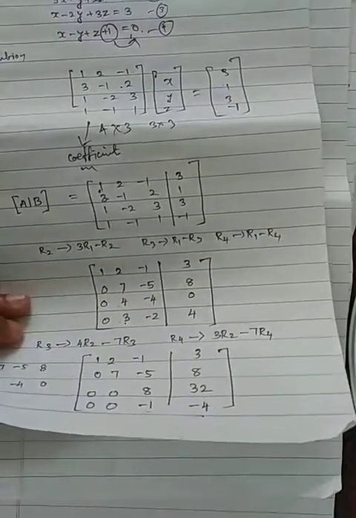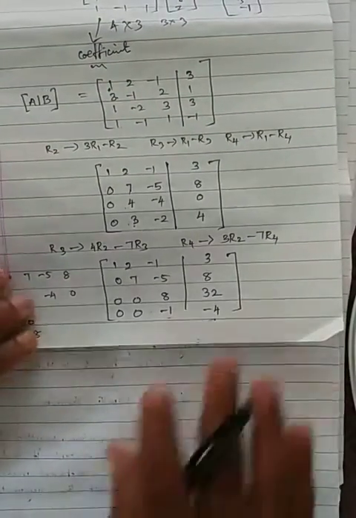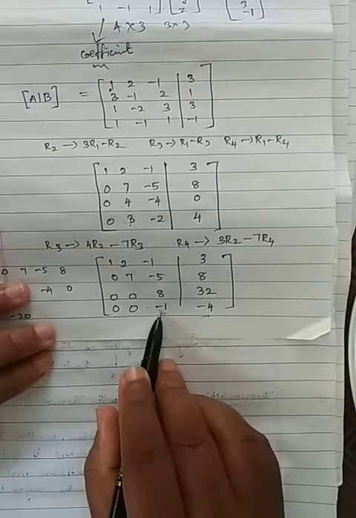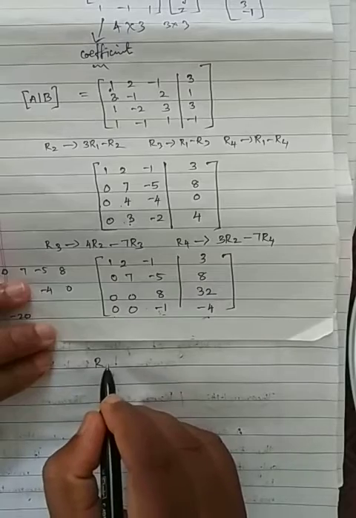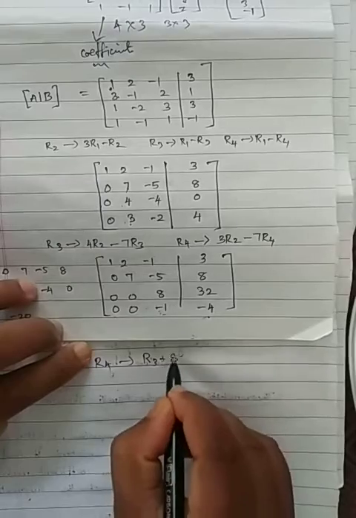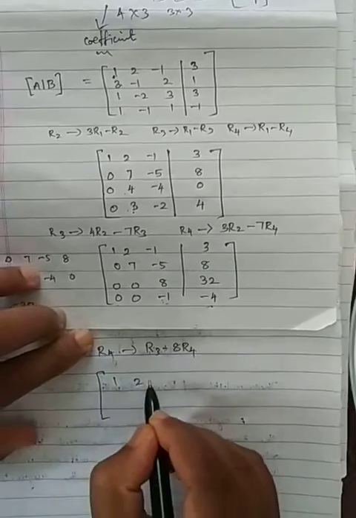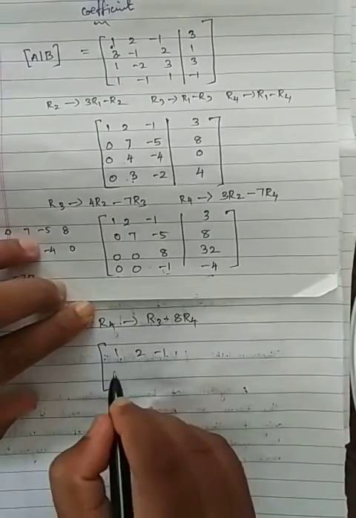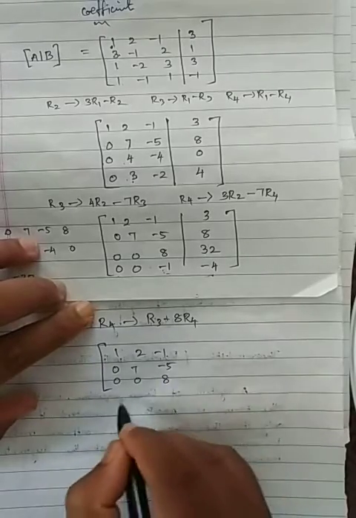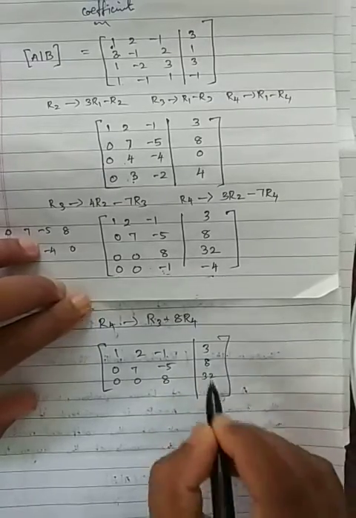Next, you can just follow the same. Now my aim is to make this 0. You multiply this by 8. So what command will I write now? R4 goes to R3 plus 8 R4. 8 times now 0. So this will become 1 2 1 2 minus 1 0 7 minus 5 0 0 8 will come. Here 3 will come, 8 will come, 32 will come. Now what's the command I have written now?